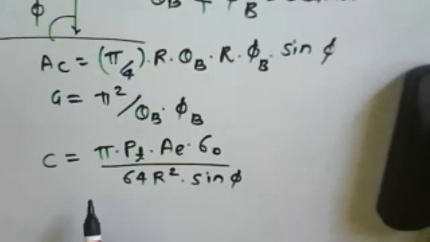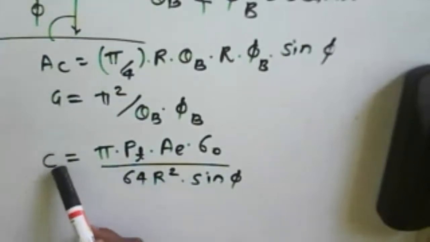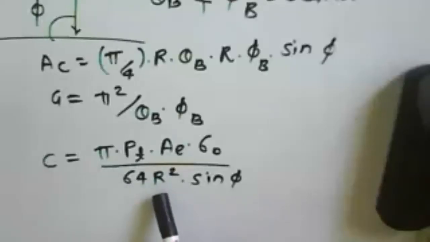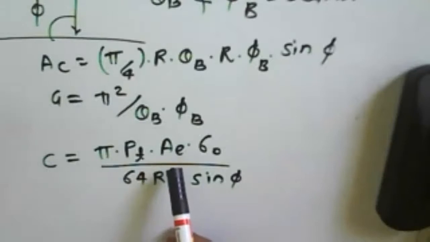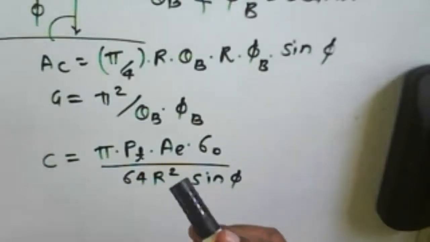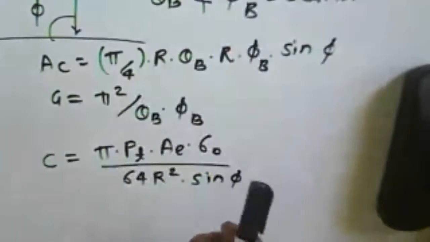So clutter power, if you see here, again depends upon the range. You can say that clutter power is inversely proportional to the square of the range. So in the earlier equation, clutter power depended upon R raised to the cube, because it had a grazing angle, not 90 degrees.